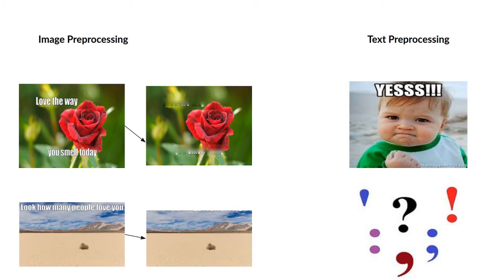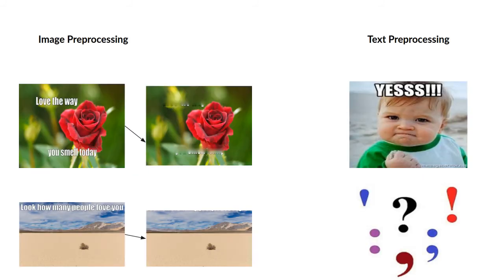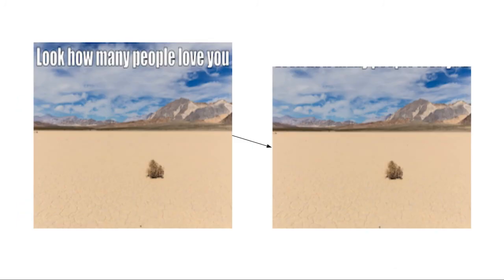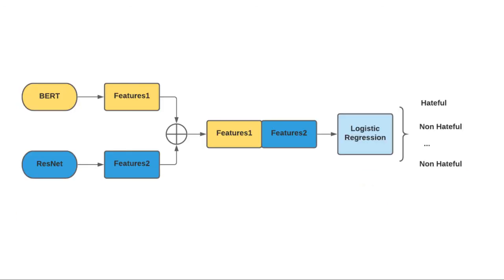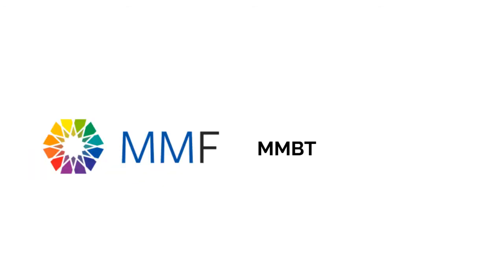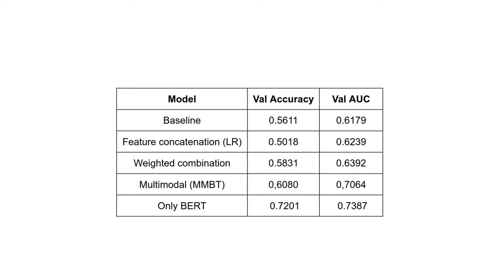Some of them were to eliminate punctuation and only repeated punctuation, reduce elongated words, and eliminate text areas from the images by removing whole rows containing words. Besides that, we built feature extractors from the image and text models, concatenated the generated features, and experimented with some sklearn classifiers. At last, we experimented with a multimodal model pre-trained on the data from the competition, which is provided in the MMF framework. In the table, we can see the results for our approaches.